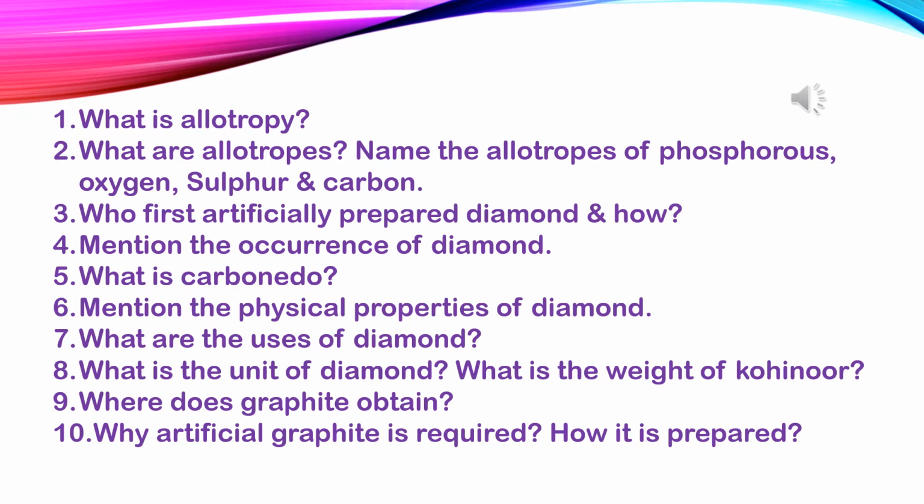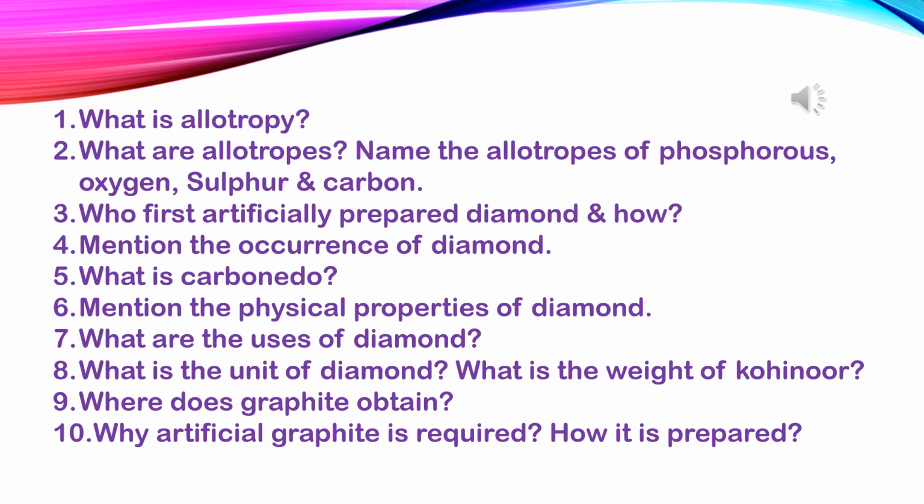Question number 2. What are allotropes? Name the allotropes of phosphorus, oxygen, sulfur and carbon. Answer. The different forms of an element are called allotropes. Allotropes of phosphorus: white phosphorus and red phosphorus. Allotropes of oxygen: ozone and oxygen. Allotropes of sulfur: monoclinic sulfur and rhombic sulfur. And lastly, allotropes of carbon are graphite and diamond.